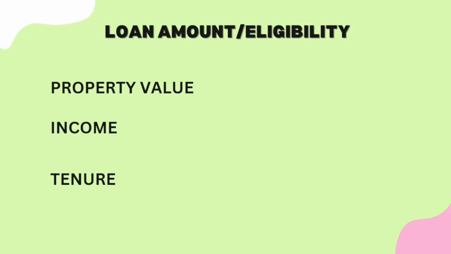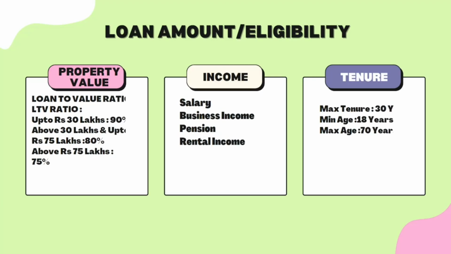So in this video, I will try to give certain details regarding how the maximum loan eligibility is calculated and what are the things which are taken into consideration while calculating the loan eligibility. So basically, three things are considered. One is the property value, next one is the income, and other is the tenure. Those are taken into consideration by the banks when the loan eligibility is calculated. How much percentage of the property value, what ratio of income is being considered, all these things we will discuss in detail in this video along with an Excel sheet also.